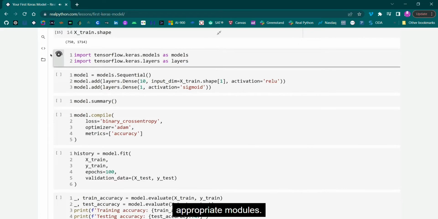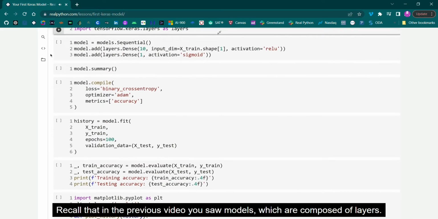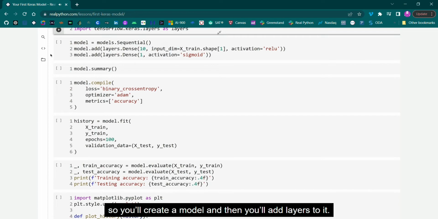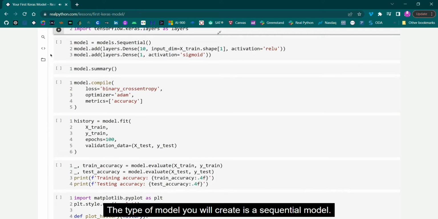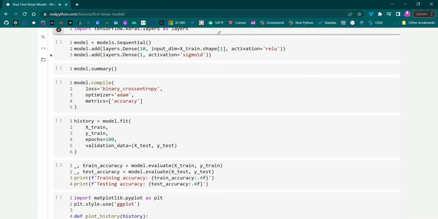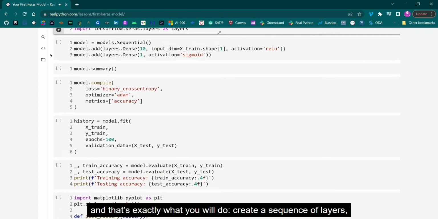from the appropriate modules. Recall that in the previous video, you saw models, which are composed of layers. Keras represents the model and layers as objects in the Keras modules. So you'll create a model, and then you'll add layers to it. The type of model you'll create is a sequential model. Its name implies a sequence, in this case of layers. And that's exactly what you'll do. Create a sequence of layers, starting with the input layer.